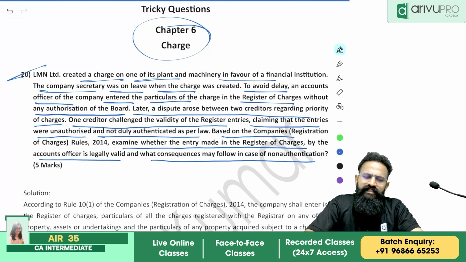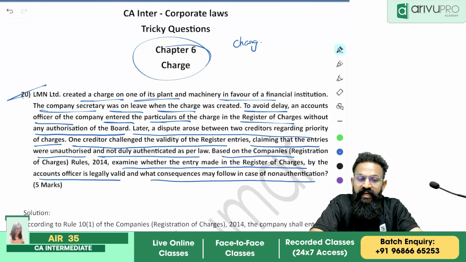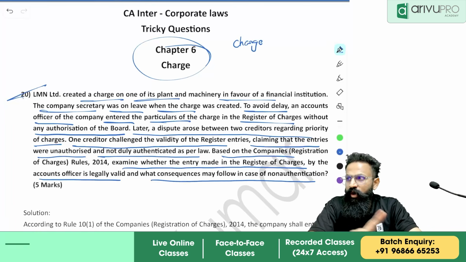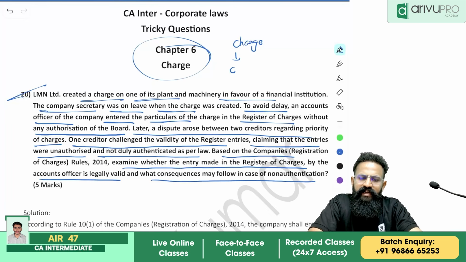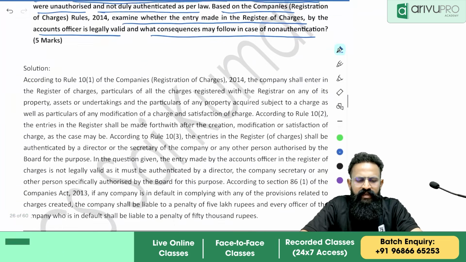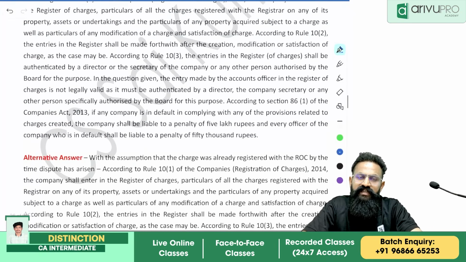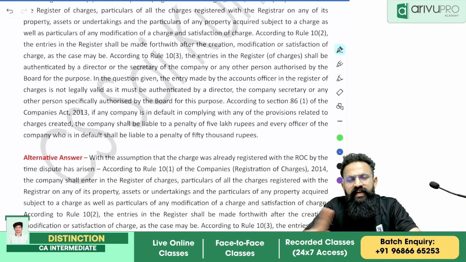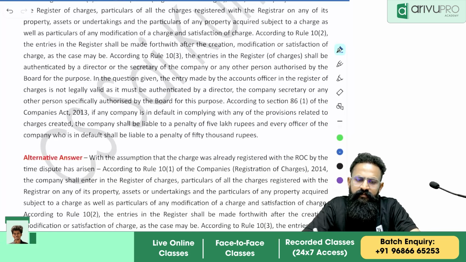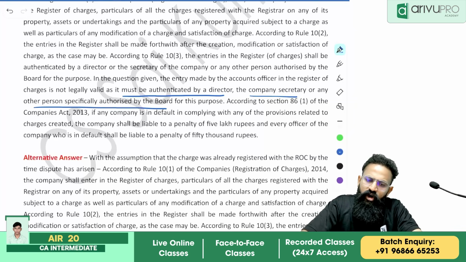Now remember, what has happened? A company has borrowed a loan and they have created a charge, and they have registered the charge. Now, whenever a charge is registered, the company has to maintain it in the register of charges. You need to make an entry as quickly as possible. Now, who needs to make an entry? The entry is always made by the person authorized by the board. It can be a director, a CS or any other person authorized by the board. That is what is given. Yes, it must be authenticated by a director, CS or any other person specifically authorized by the board.